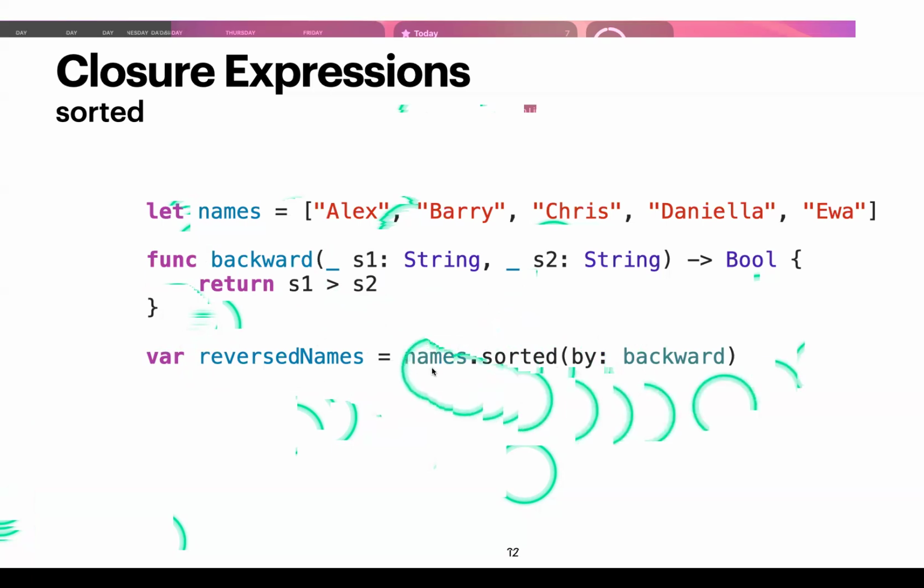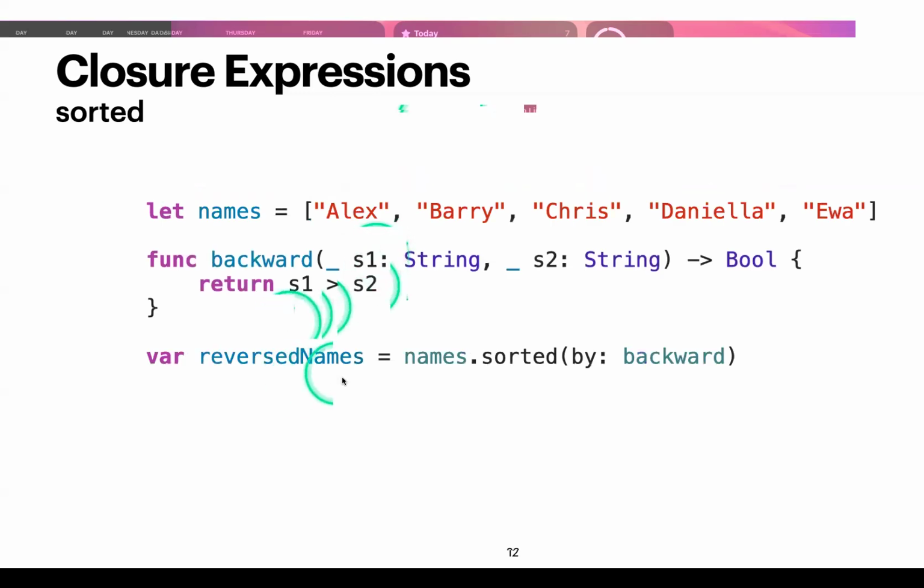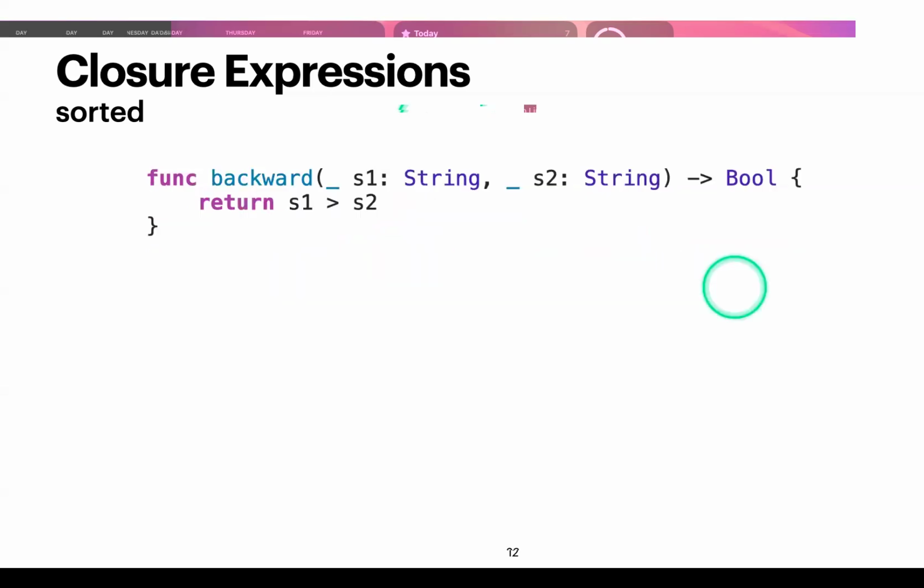So what this does is it's going to give us a new array that has all the elements satisfying this backwards function. So everything is going to be reversed or sorted so that, let's see, Iwa is going to be in the first element, and then Daniela and so forth. All right, so that was a backwards function.